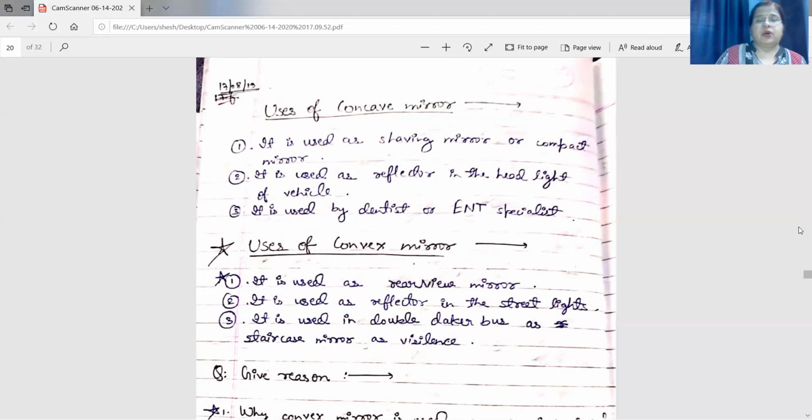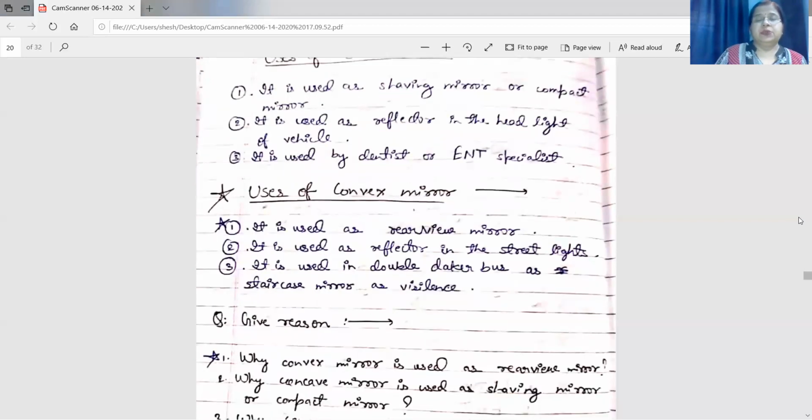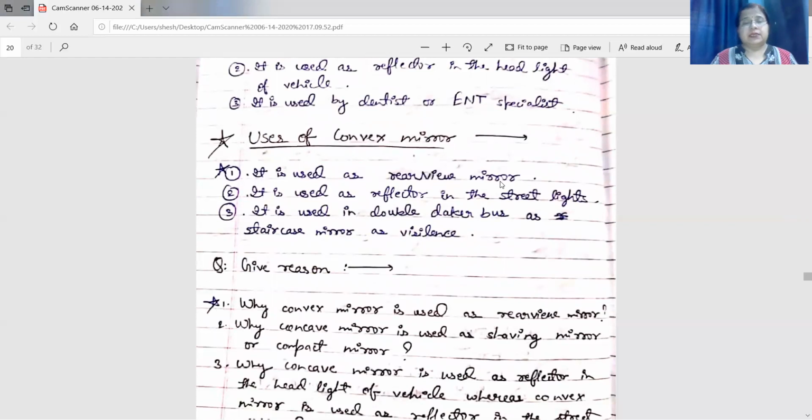Now uses of convex mirror. It is used as a rear view mirror. Now the question is why it is used as a rear view mirror. Rear view mirror means the driver can see the back without turning the head, what is coming from behind. We also call it a driver mirror.